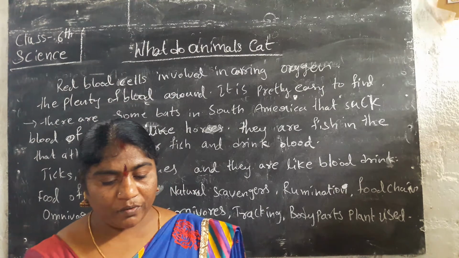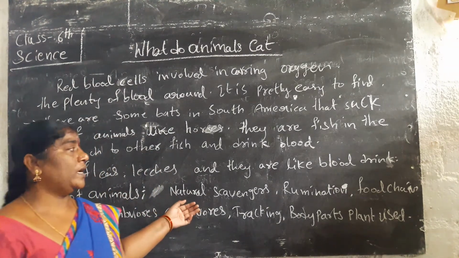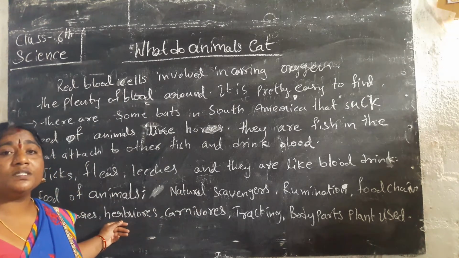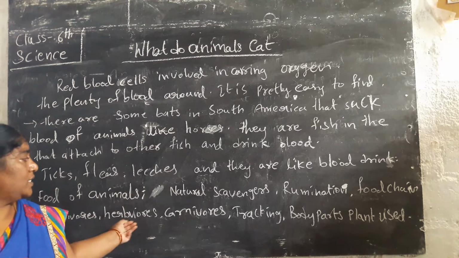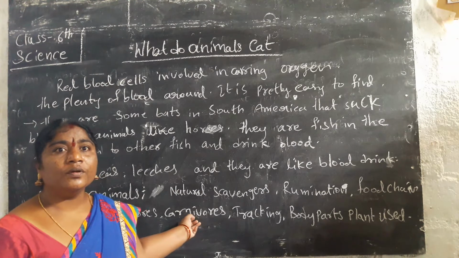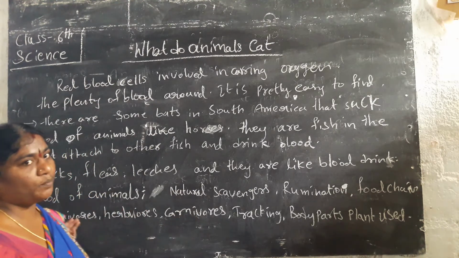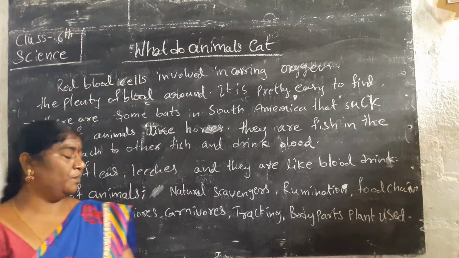Animals which eat only parts of plants are called herbivorous. Animals which eat only flesh are called carnivorous. Omnivorous means animals that can eat both plants and animals, they are called omnivorous.